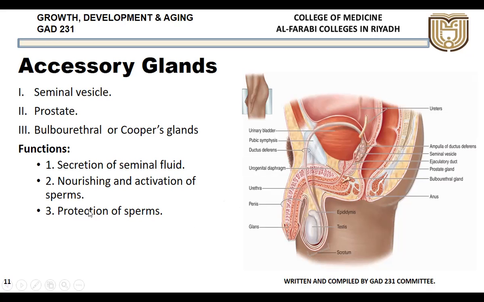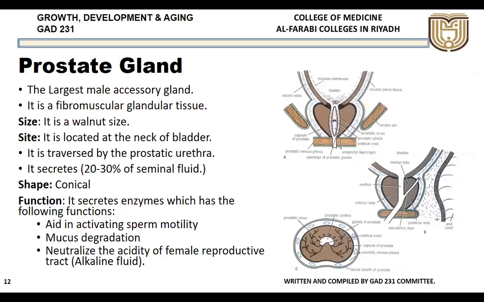The second is nourishing and activation of the sperms. Regular nourishment, because the sperms, as long as they are there, should be nourished, fed with proper food. That is done by this fluid, as well as the activation of the sperms. It also helps in the protection of the sperm because it is floating within the fluid, so damage to the sperms is lesser compared to if it is not. So these are some of the functions of the accessory glands. They produce the seminal fluid, which helps in the nourishing, activation and protection of the sperms.